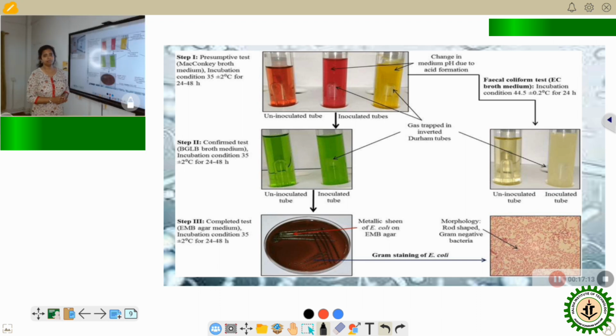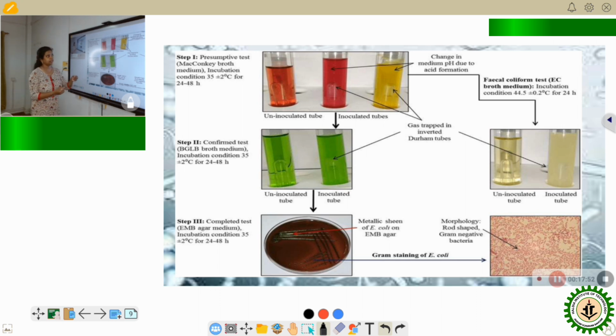After 24 to 48 hours, if your sample contains coliform, it will be turbid. There will be gas trapped in the Durham's tube, and the broth will change color from red to yellow. This color change is due to the pH getting lowered, and the gas in the Durham's tube indicates that the coliform is releasing carbon dioxide in its metabolic process. This ends the presumptive test. That means we can say that coliforms may be present.